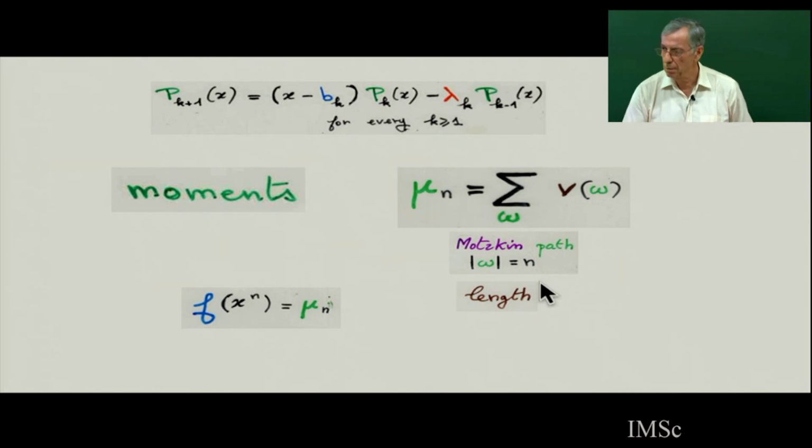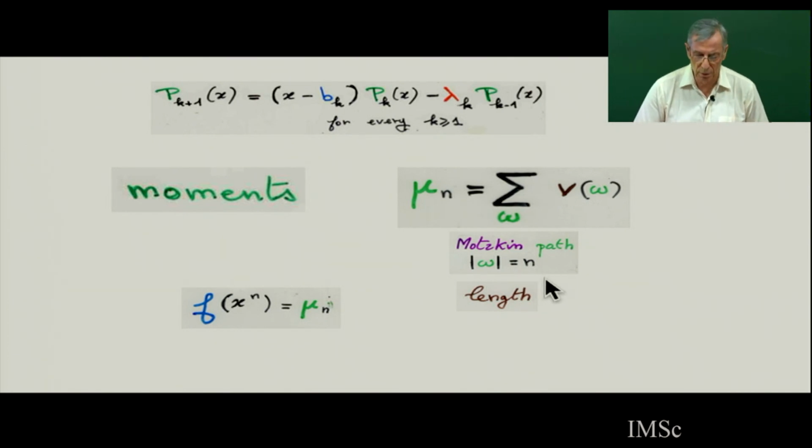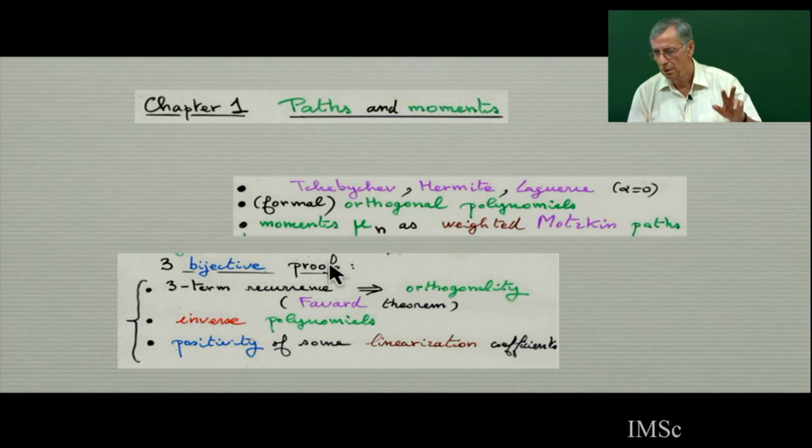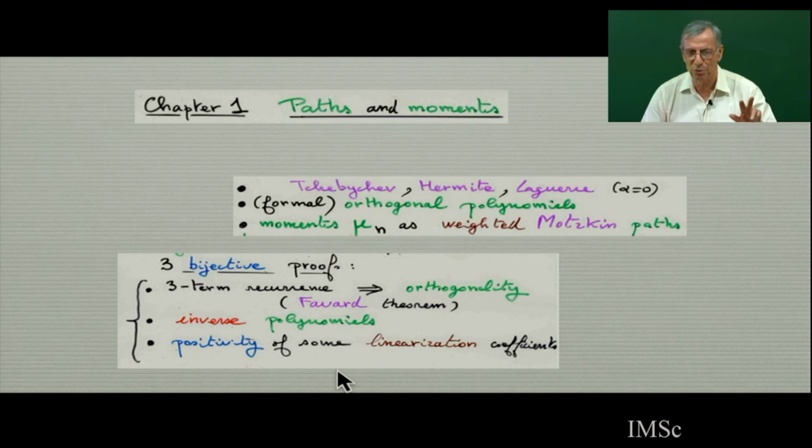So this will be the main theorem of chapter 1. Chapter 1 will be, so we'll recall classical Chebyshev, Hermite, Laguerre in classical way with no parameter. It will be matching polynomial of graph. So there will be a few graph theory here. Then I will prove the Favard theorem in chapter 1. The moment will be the sum of weighted paths. And in this chapter, there will be 3 sessions, 3 lectures. There will be 3 bijective proofs.